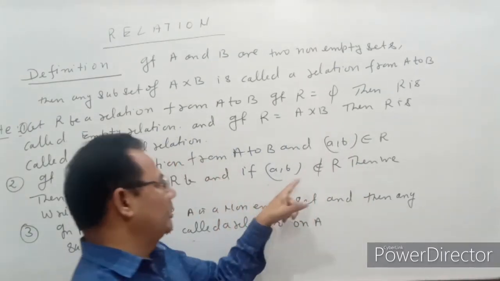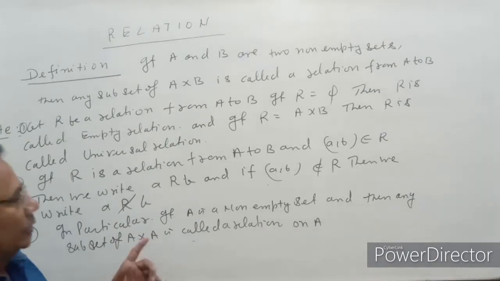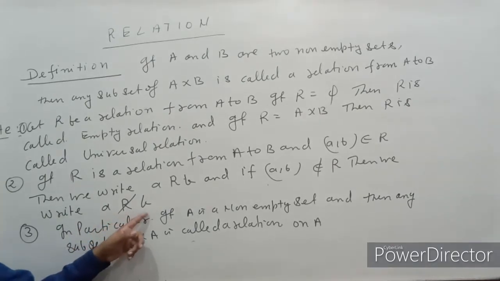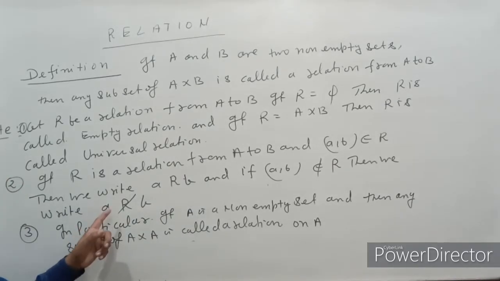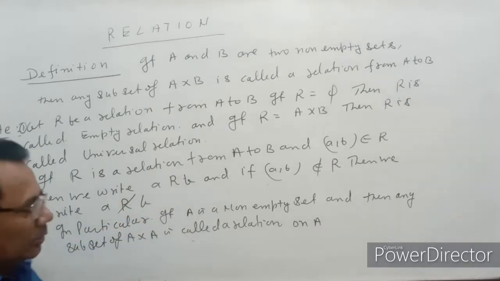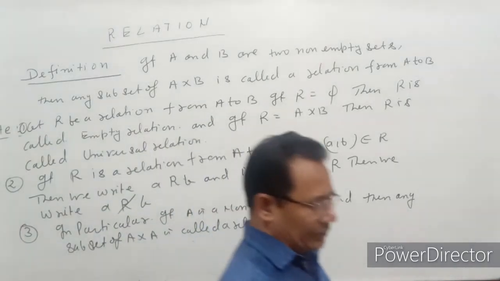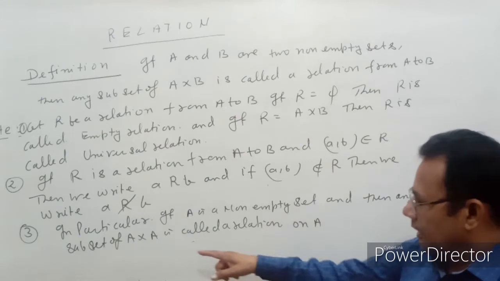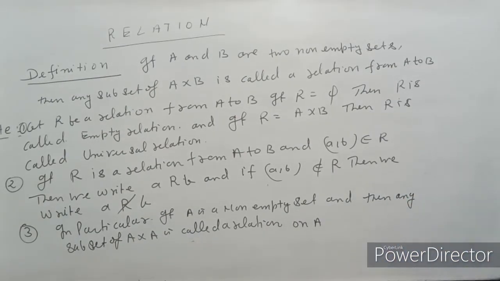But if (a, b) does not belong to R, then we say a is not related to b, and it is read as a is not related to b. In the particular case, if A is any non-empty set and we take any subset of A cross A as a relation, then it is called a relation on the set A.